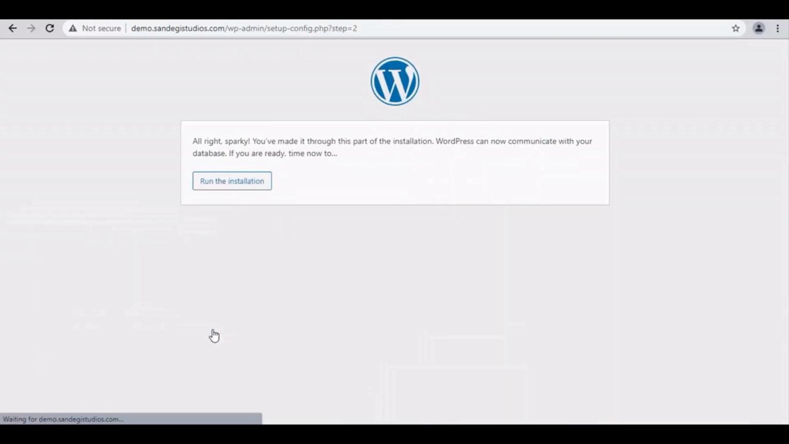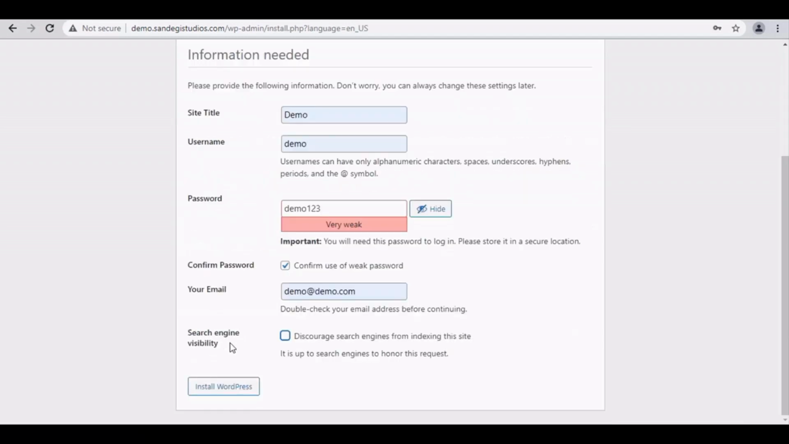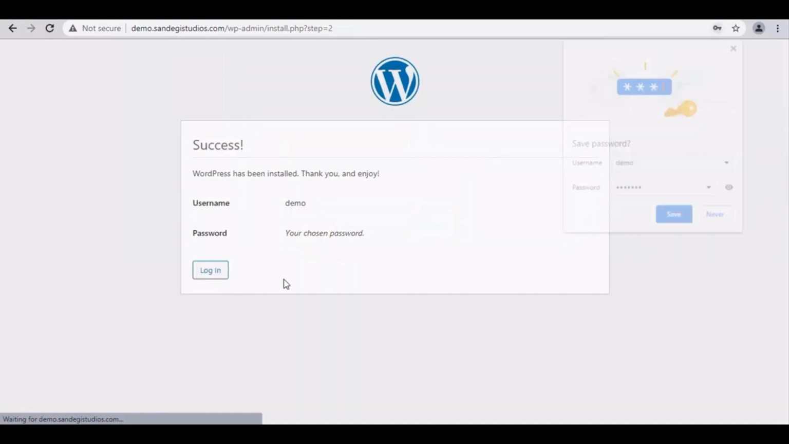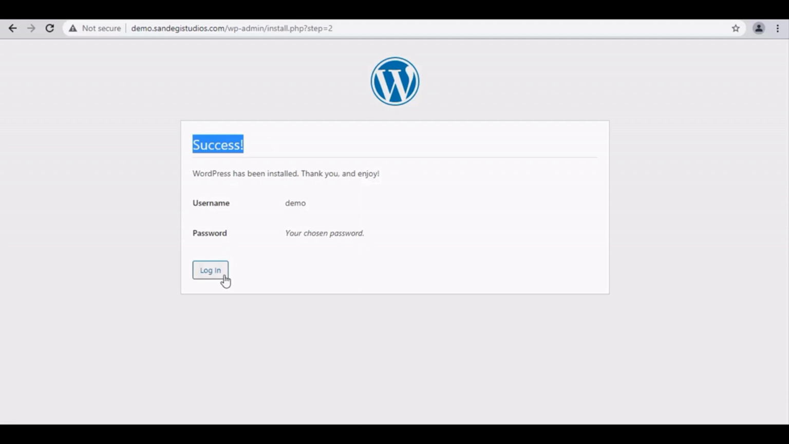Once done and if you are ready, click on Run the installation. So on Welcome page, enter site title, username, password, confirm password, enter your email, select search engine visibility and click Install WordPress. So you will get your username and password.